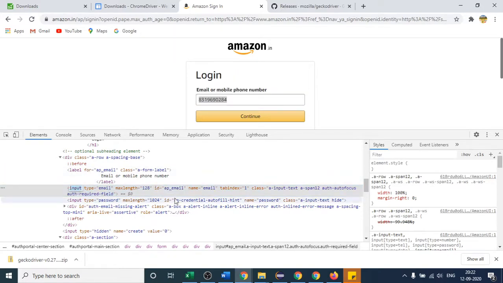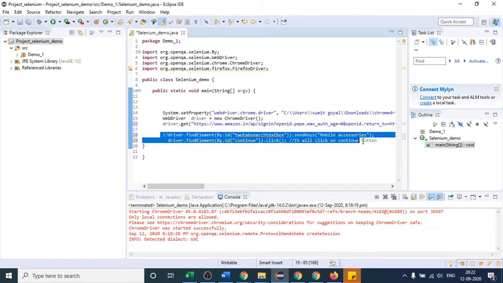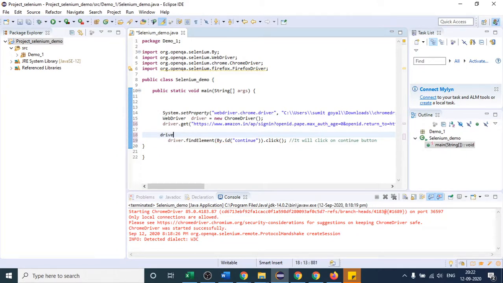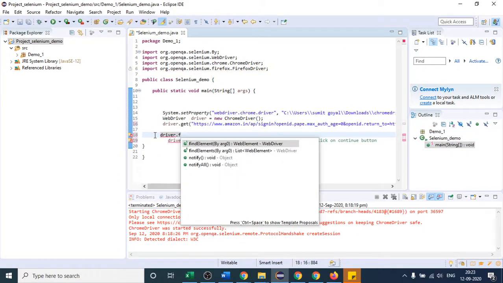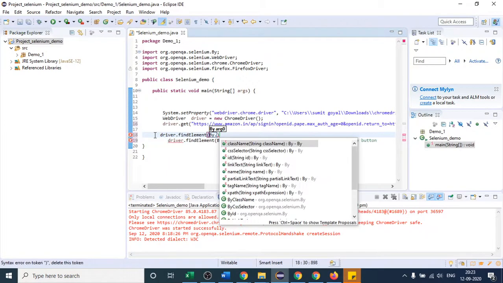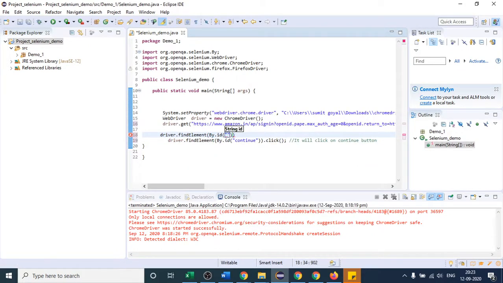Input is our tag name, and if I have to send some text here, I will use the ID locator. So this is the value of ID. I will copy this and then I will come here. Before that, let me remove this. I have to first enter something: driver dot... Again, I have to find the element. The element is the text box. So find element, and how do I find the text box element? By dot ID. ID is our locator. What is the value of ID? It is this one.